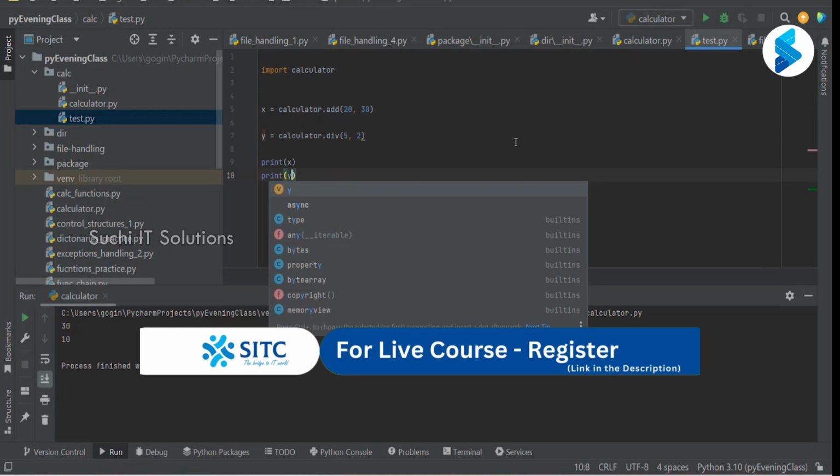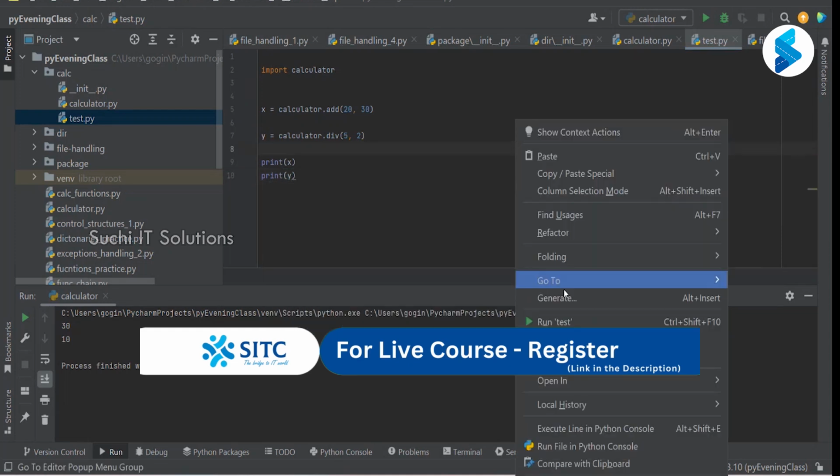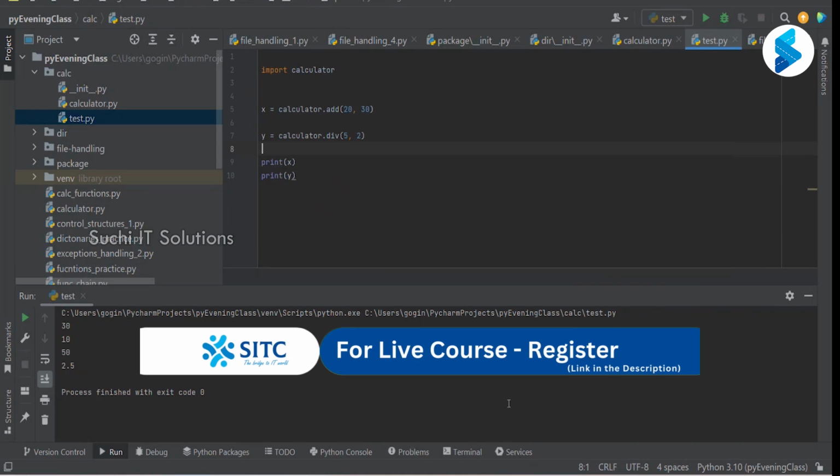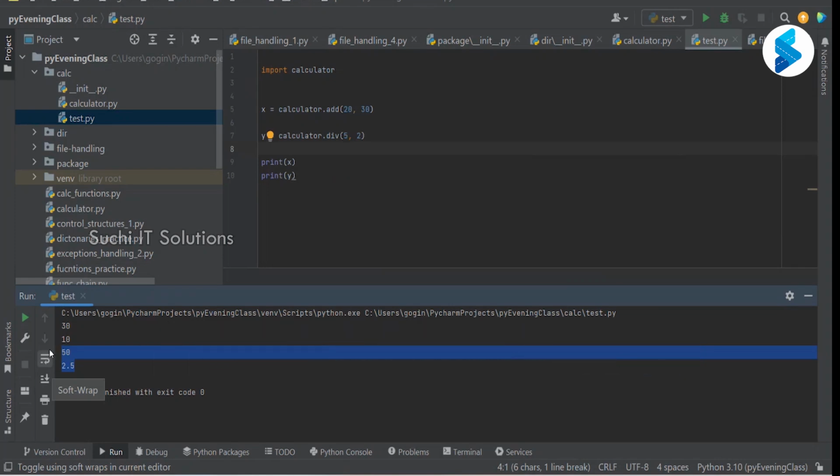Let me just execute this function. So you have this output, 50 and 2.5. Are you getting this output? Yes, sir. But what is happening here? 30 and 10 is also getting printed.